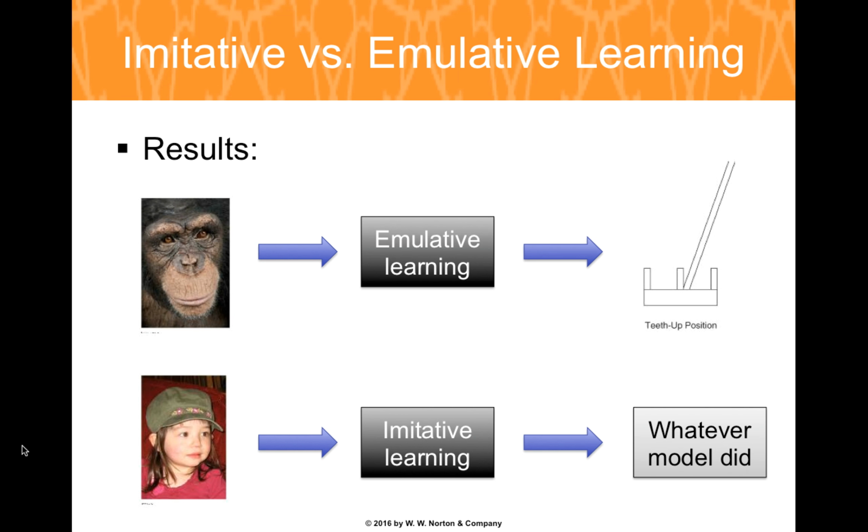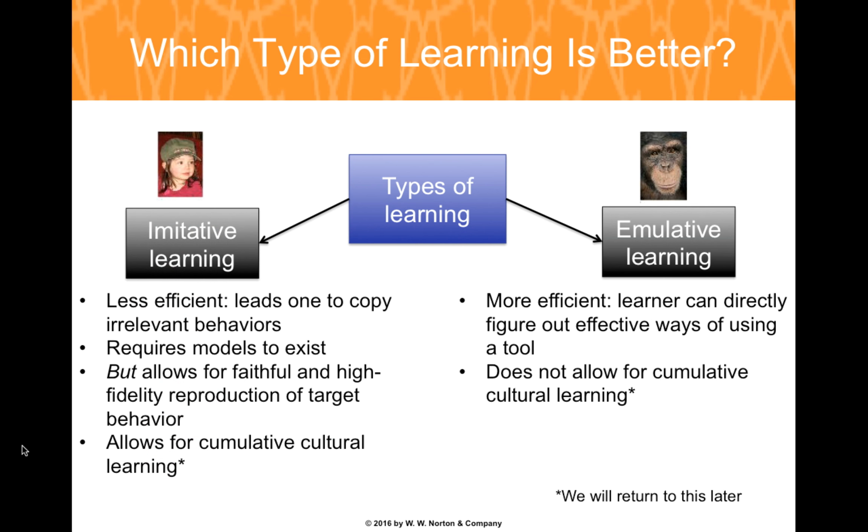Applying imitative learning, the child copied whatever the model did, even when it was not the most efficient way to get the object. This is because the focus was on copying the strategy used by the model, not to be efficient or creative. So, imitative learning is less efficient and it leads one to copy irrelevant behaviors. It requires models to exist, but allows for faithful and high fidelity reproduction of target behaviors.